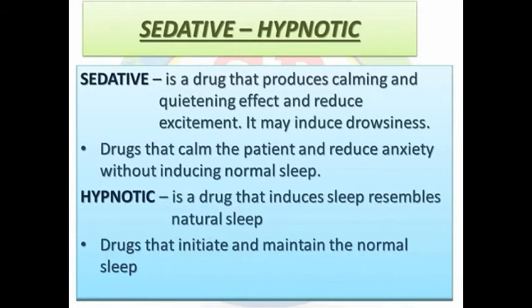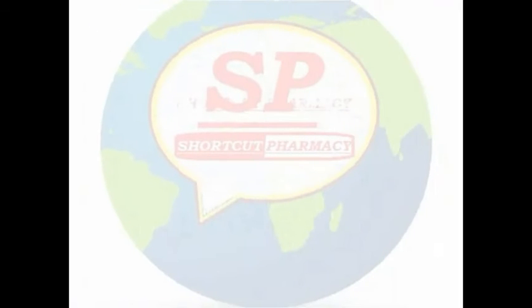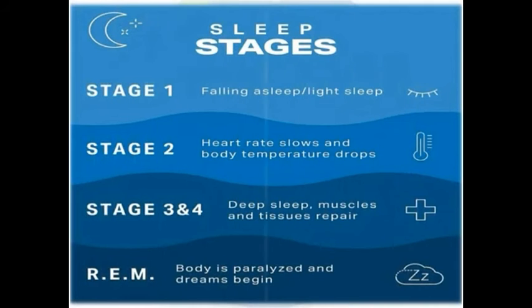So next we see the classification of sedatives and hypnotics. The first one is barbiturates, and in that the first is long acting barbiturates, and the examples are phenobarbital and mephobarbital. The second is short acting barbiturates, and the examples are butabarbital, pentobarbital, secobarbital. And the third is ultra short acting, and the examples are thiopentone and hexobarbital.